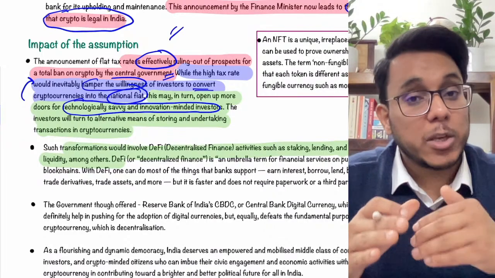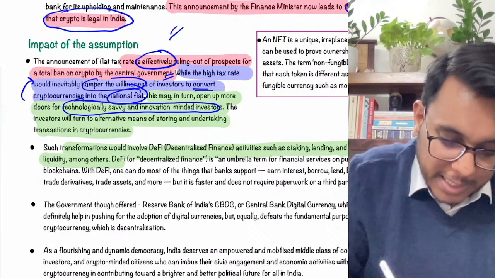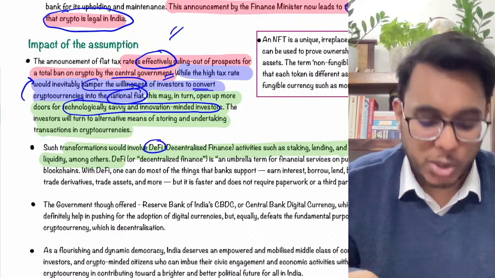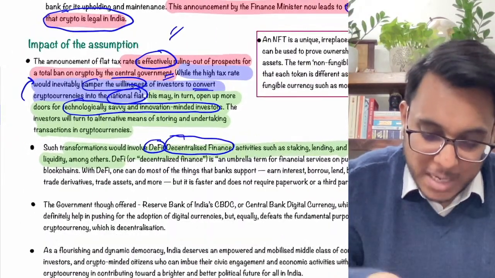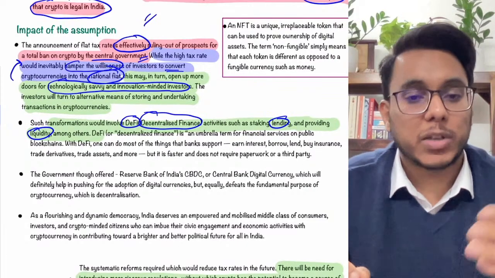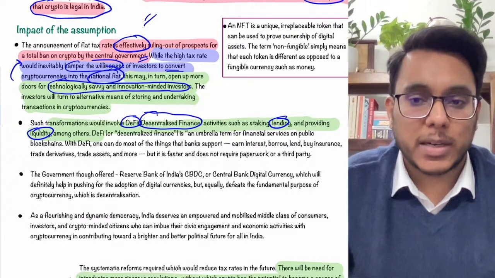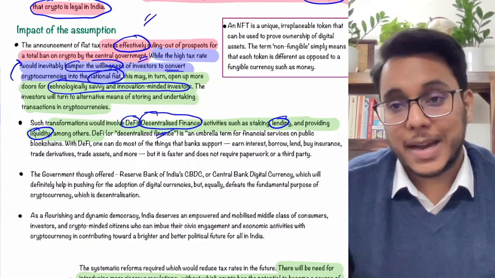Now the investors will use cryptocurrencies only for different kinds of purposes. There will be the introduction of DeFi, that is decentralized finance. So for many purposes, for lending, for liquidity, for transfers, cryptocurrencies will be used directly. So this decentralized finance will come into existence.